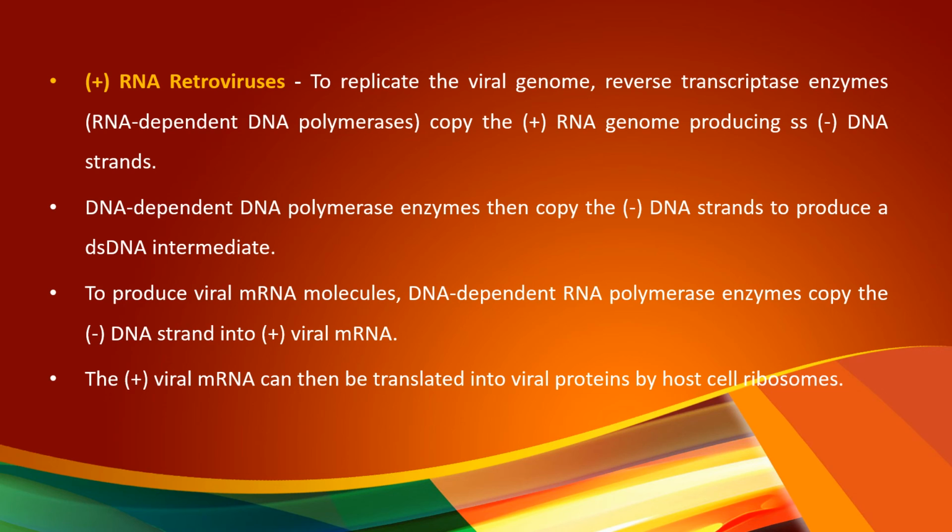To produce viral mRNA molecules, DNA-dependent RNA polymerase enzyme transcribes this negative DNA strand into positive viral mRNA. From this positive viral mRNA, the proteins are translated inside the host cell.